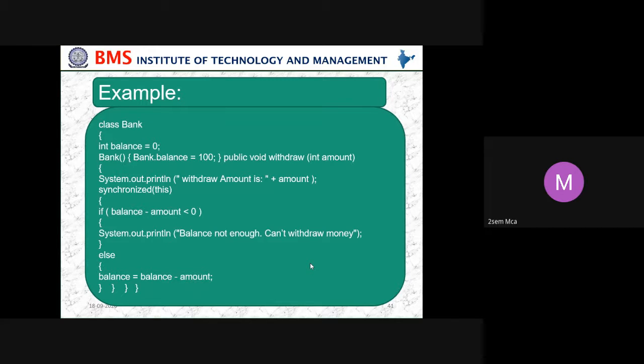When I'm withdrawing the amount, we set it as synchronized. Using synchronized means that when anybody is using one particular account for withdrawing, no one else can access that account. The check is: if balance minus amount is less than 0, then print balance not enough, cannot withdraw money; else balance equals balance minus amount. Suppose your balance is 100 rupees and you are withdrawing 10 rupees, then 100 minus 10 is 90. That's what this program will be doing.